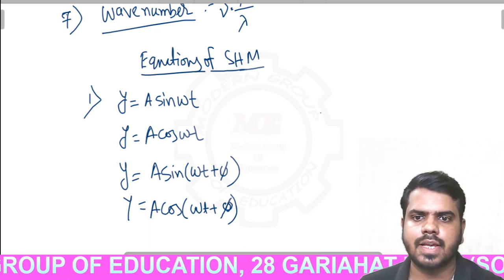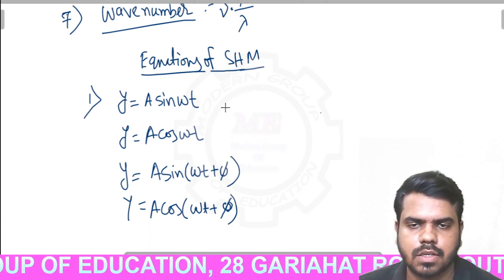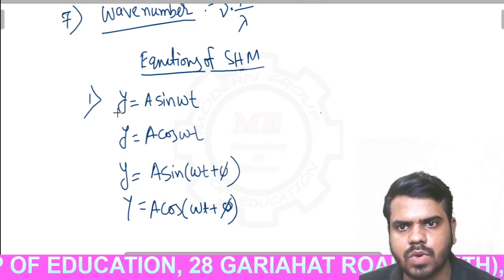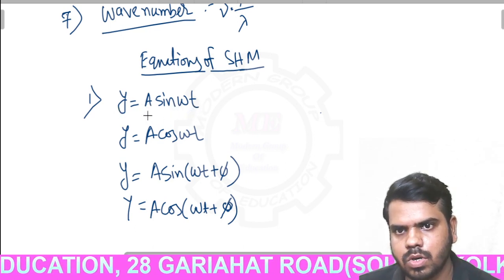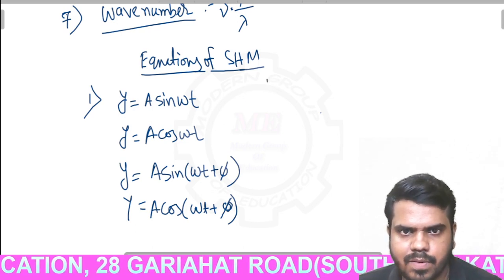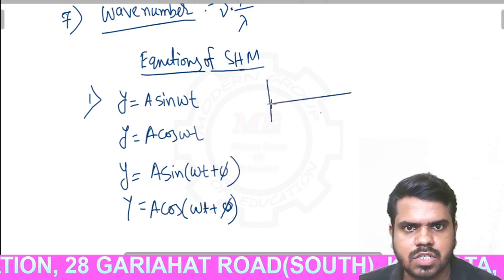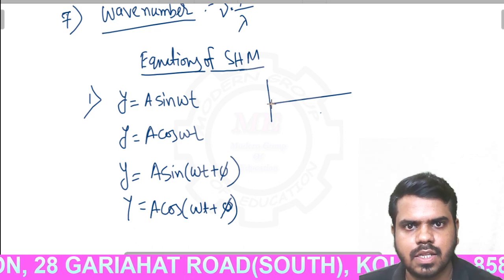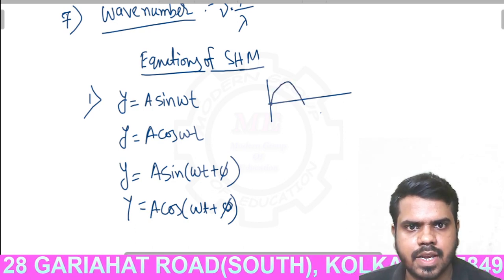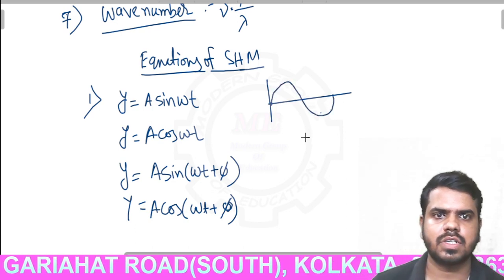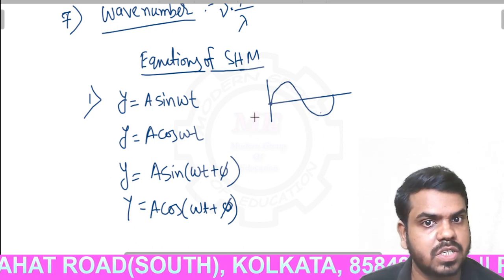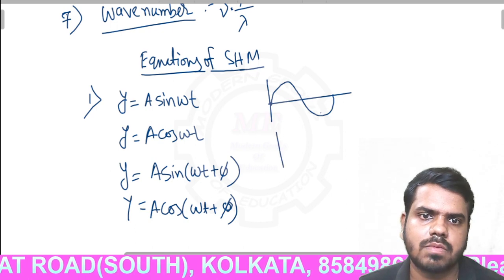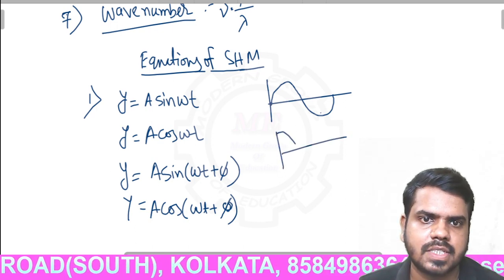Y equal to a sin omega t. Here a is the amplitude, y is the displacement, omega is the angular frequency, and t is the time. So if a body starts from the mean position, then the equation will be a sin omega t, because the sine graph starts from the mean position, origin, but the cos graph starts from the maximum position.